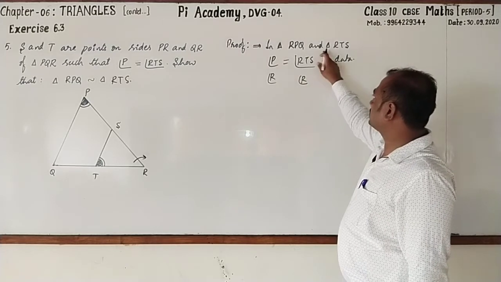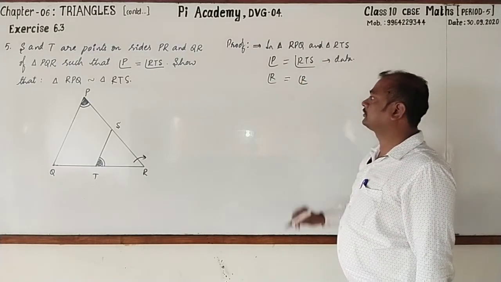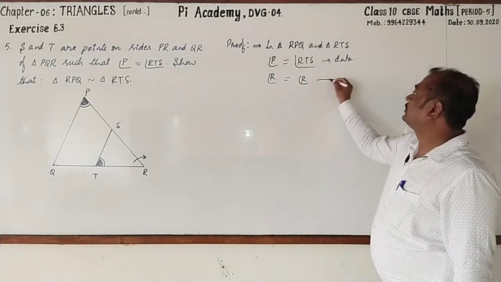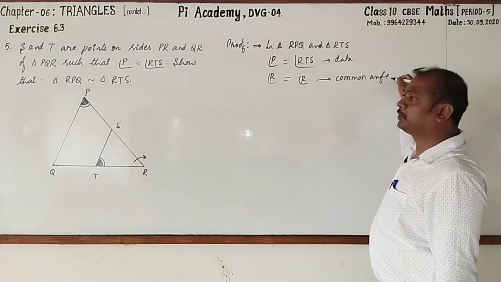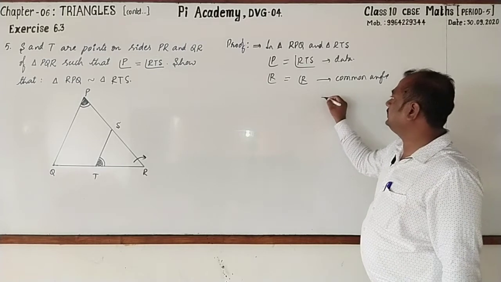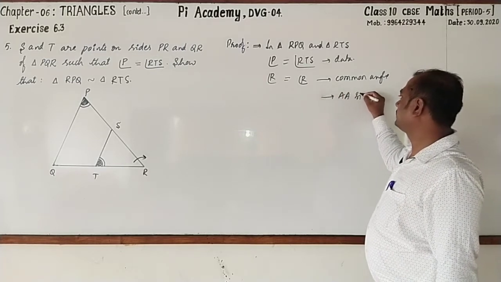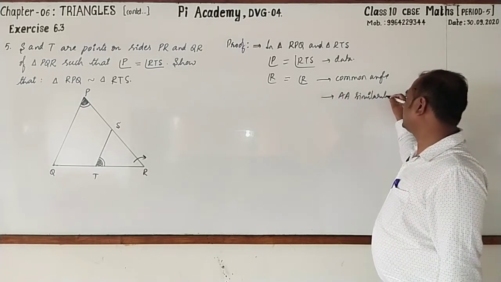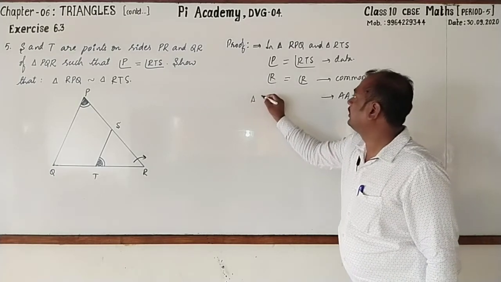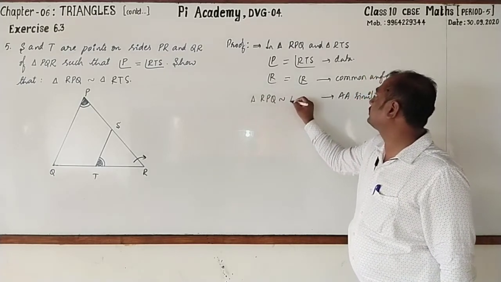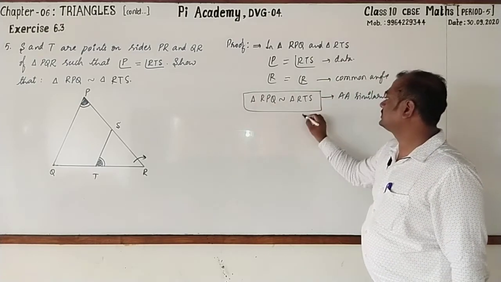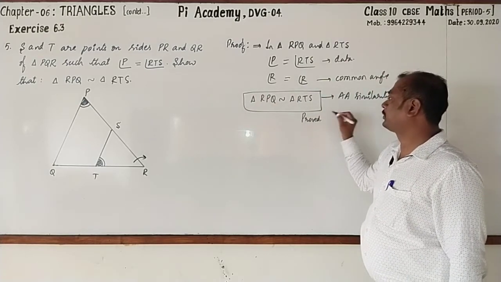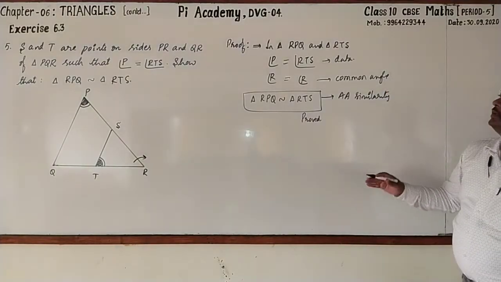Angle R is also an angle of RTS. So this is a common angle for both the triangles. So by AA similarity, you can say that triangle RPQ is similar to triangle RTS. Hence it is proved. Followed? Yes, copy this one.